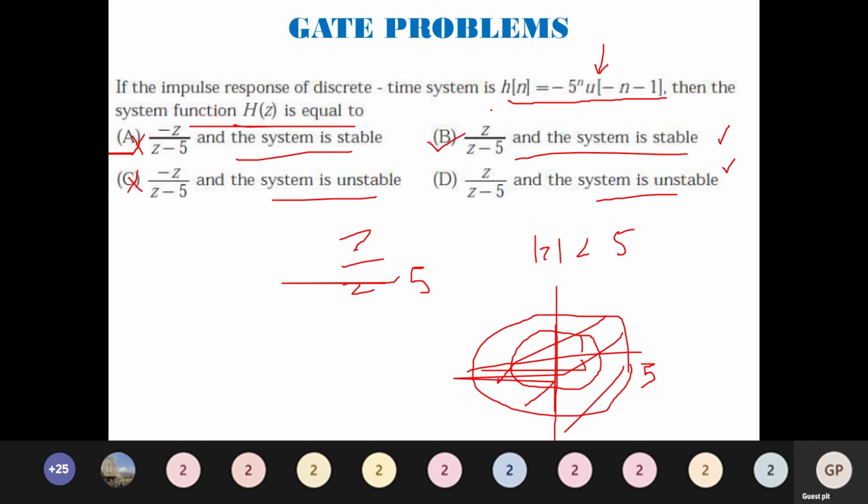h[n] is given to you as −a^n u[−n−1]. The Z transform is z/(z−a), |z| < a. Now to find the stability, please make a note of this and keep it.